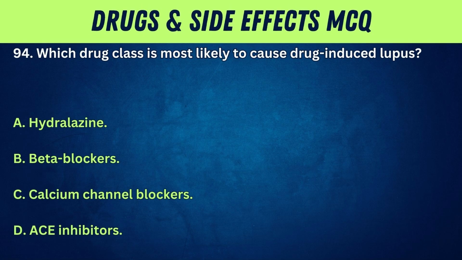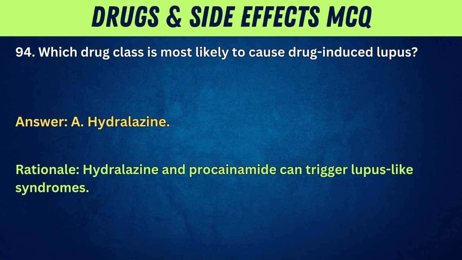94. Which drug class is most likely to cause drug-induced lupus? A. Hydralazine. B. Beta blockers. C. Calcium channel blockers. D. ACE inhibitors. Answer: A. Hydralazine. Rationale: hydralazine and procainamide can trigger lupus-like syndromes.